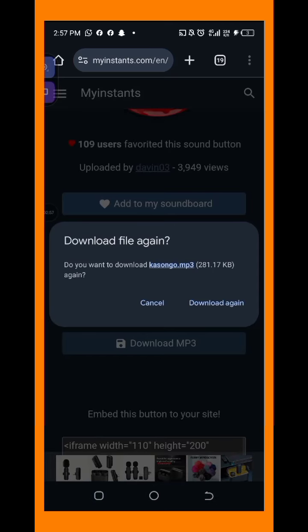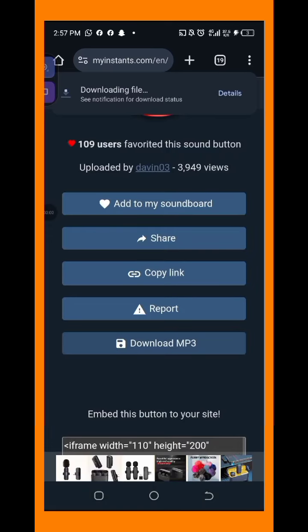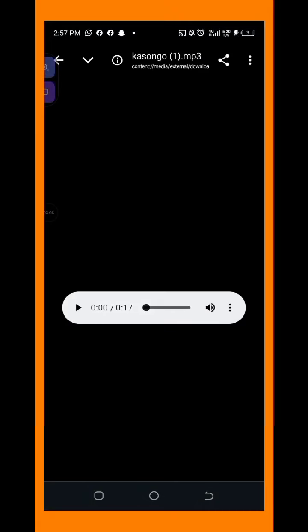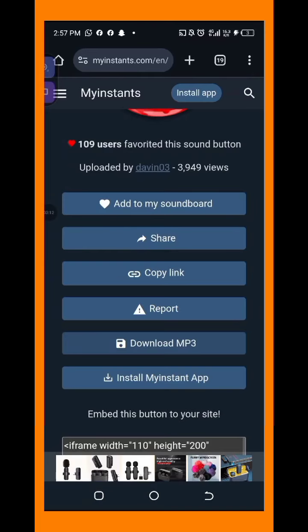You see, I've downloaded it before. They're asking me whether I want to download again. Let me click on download again. You see it downloading. Look at it, open. When you open it, you see it open in your gallery. Let me play it for you to see. Have you seen it? Now, any other one you want to download, go back there.